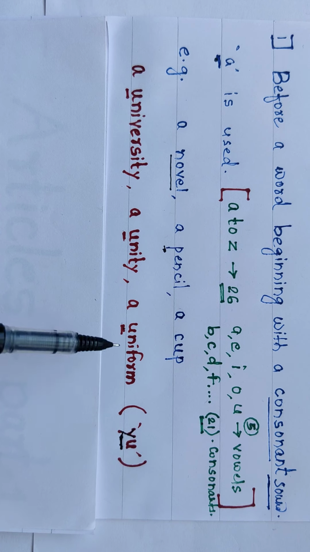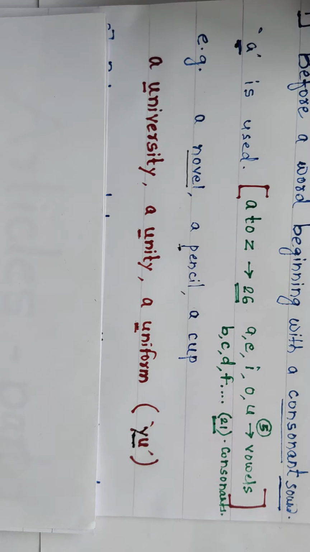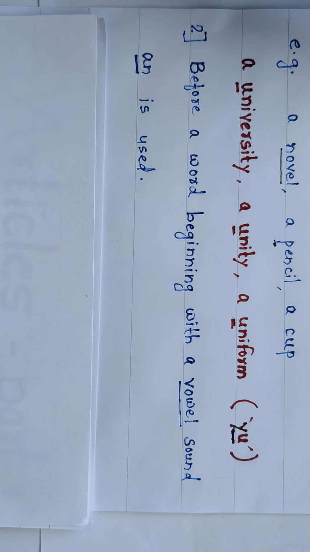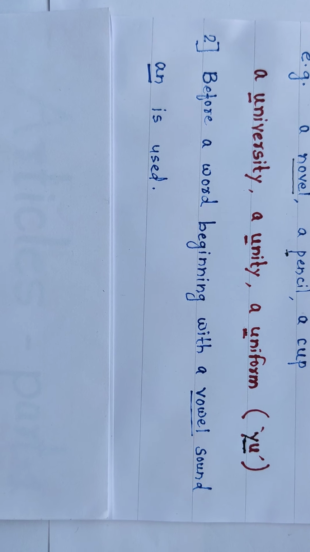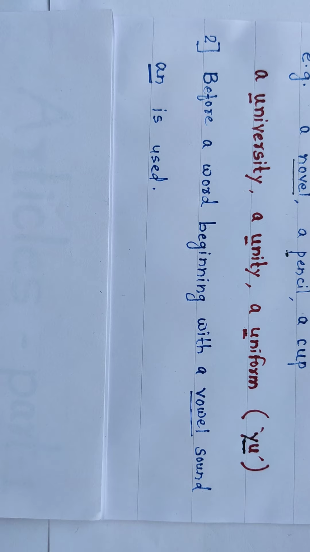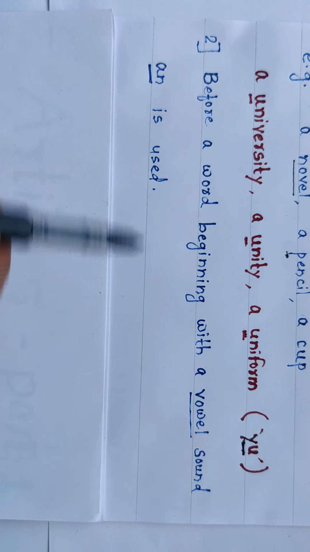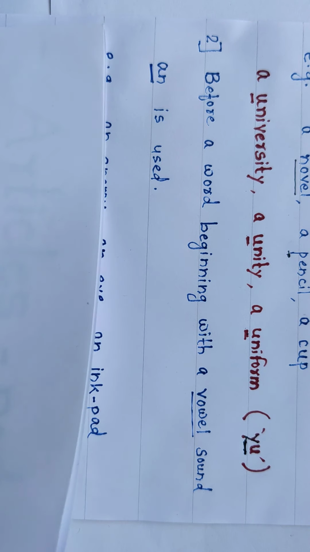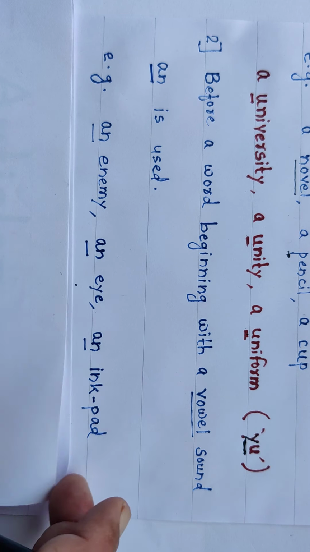Understand? Okay. Now, let's move forward. Before a word beginning with a vowel sound, AN is used. Okay. Look, opposite to that, if there is a vowel sound, at that time we are going to use AN. Very simple. For example, look here: an enemy, an eye, and an inkpad. We are going to use AN.